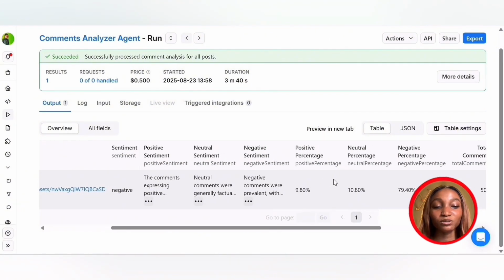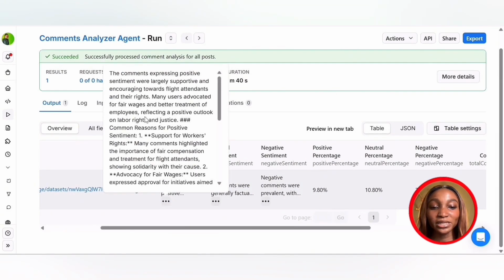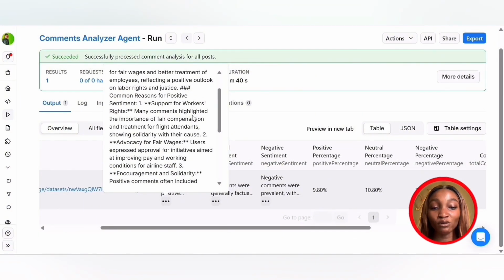Now let's find out why we have these percentages. So for the sentiment analysis, I'm going to click on the ellipsis here. The comments expressing positive sentiment were largely supportive and encouraging towards flight attendants and their rights. Many users advocated for fair wages and better treatment of employees, reflecting a positive outlook on labor rights and justice.